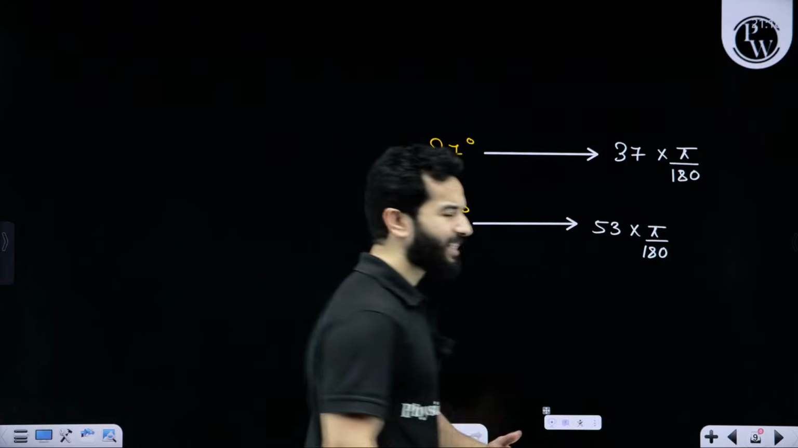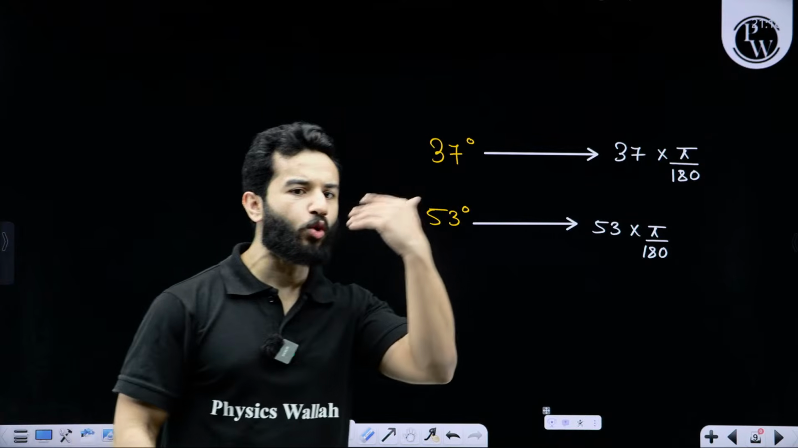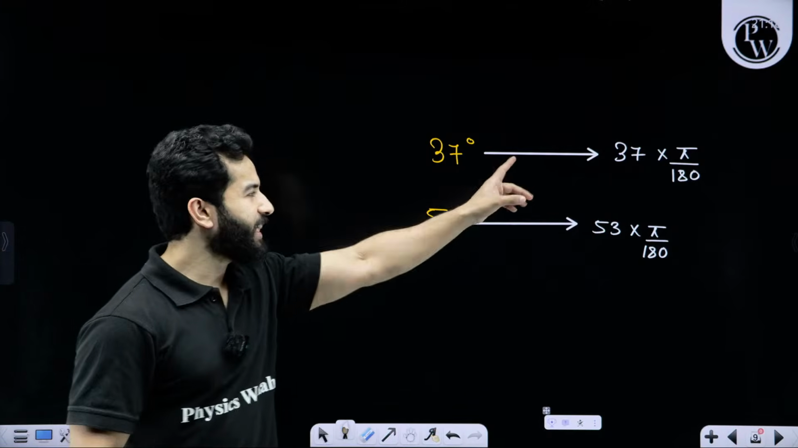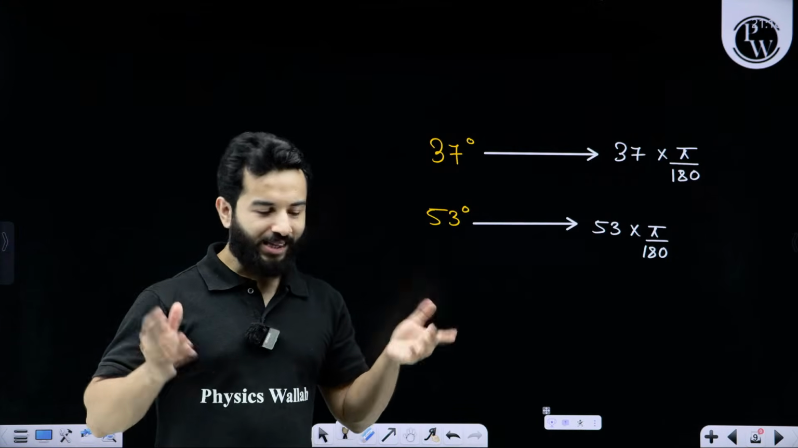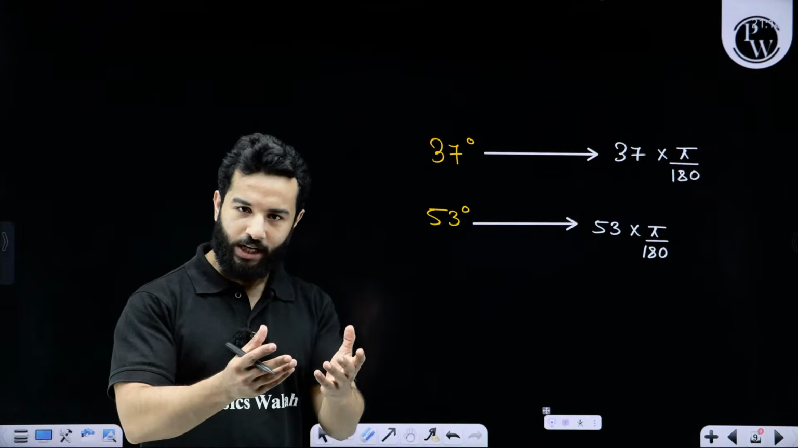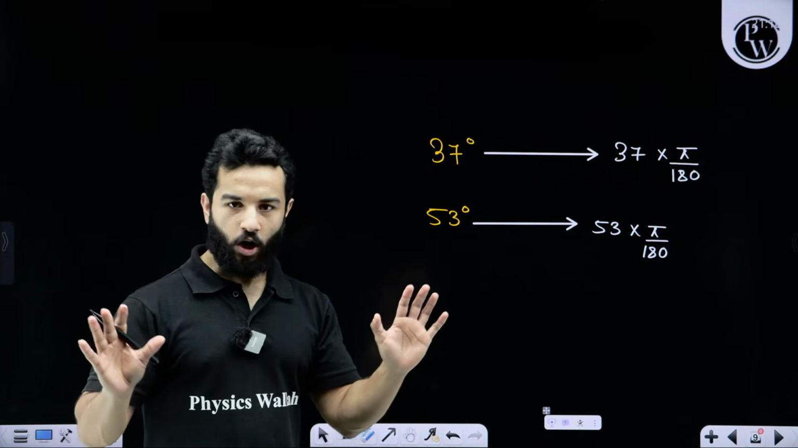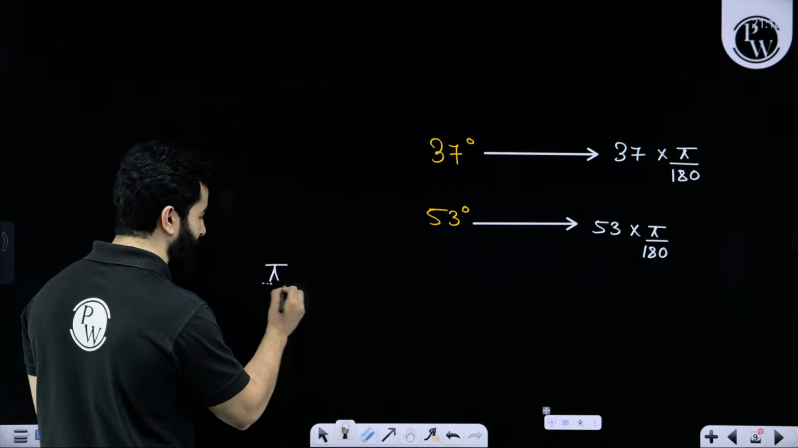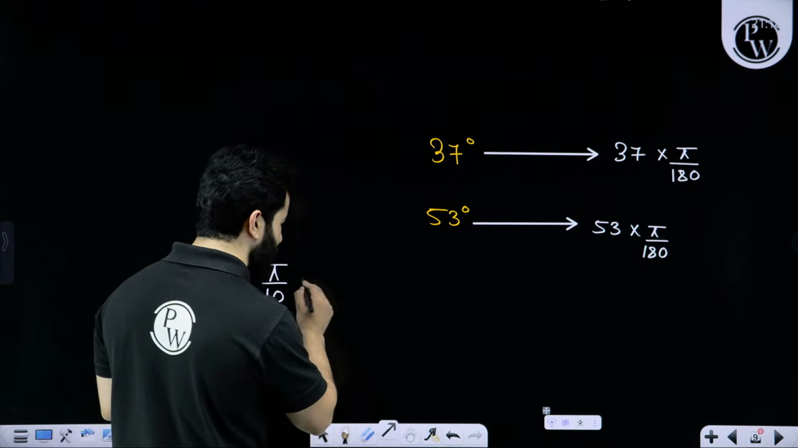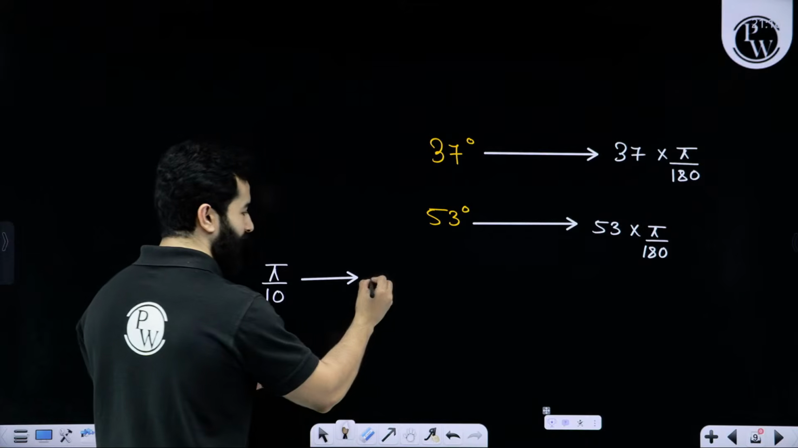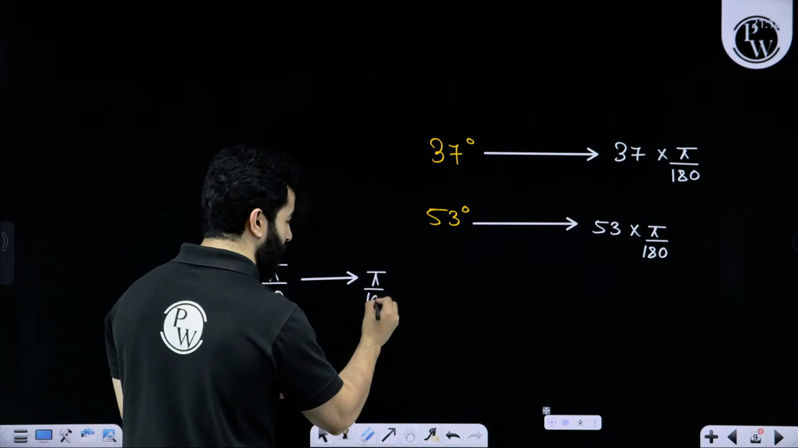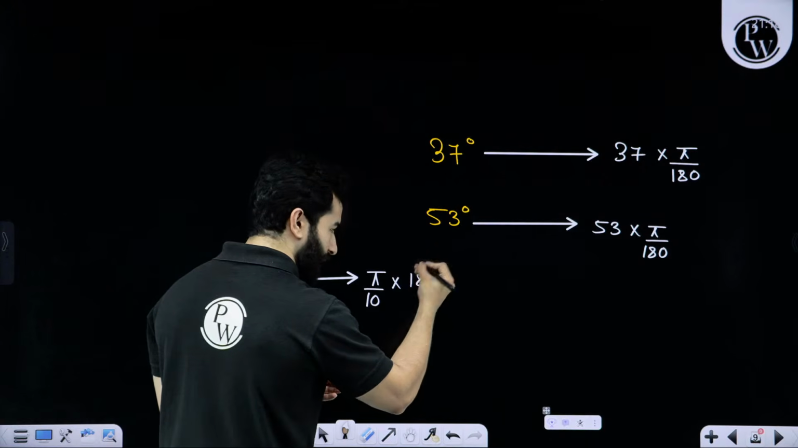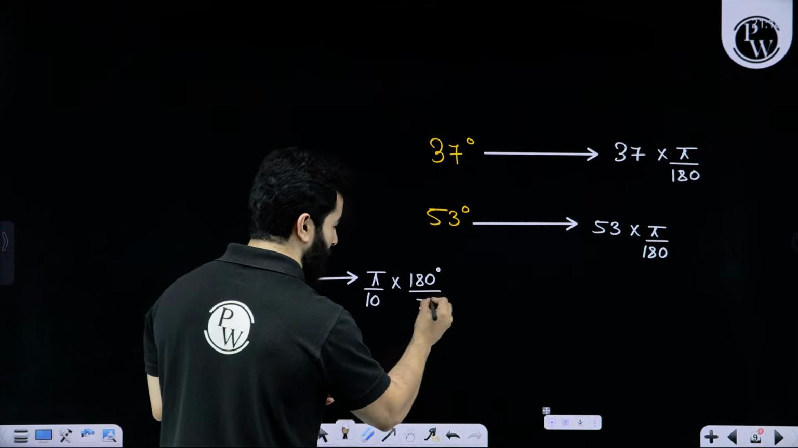All I can say is that if I have got degree and I want to convert it into radians, in the numerator I'll have pi. That means in the denominator I'll have 180 degree. That's it. Got it? If let's suppose I have got something like pi by 10 and I want to convert it into degree, then I'll write pi by 10 and I'll multiply with 180 degree because I want to have my answers in degree, and I'll divide it by pi.